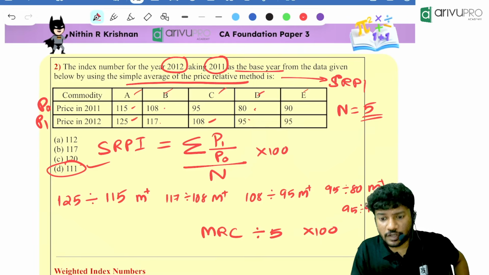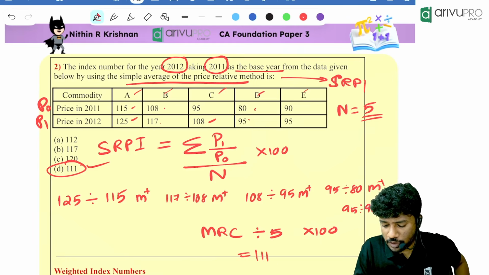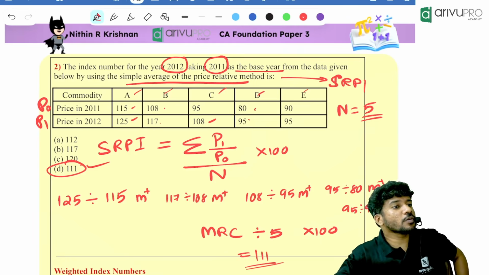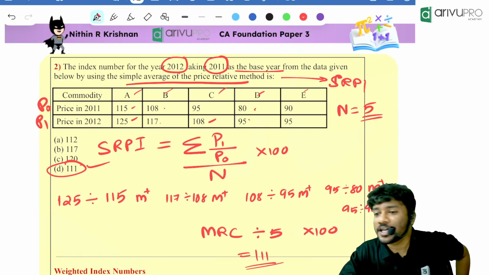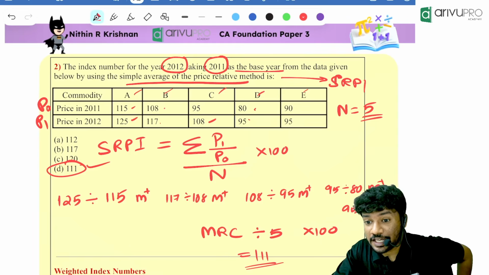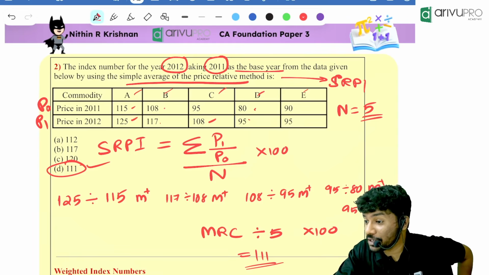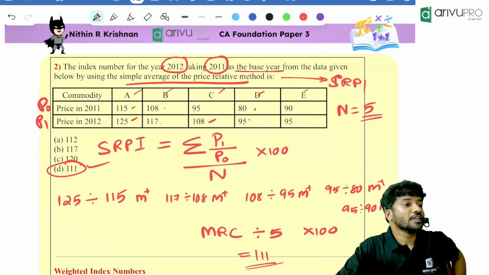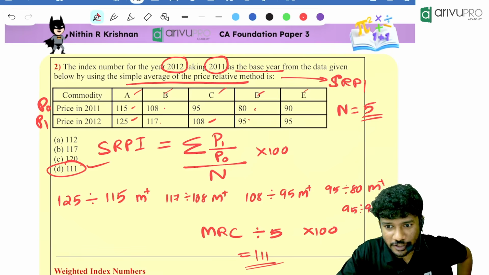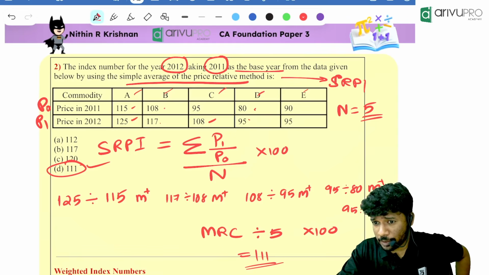111. Everyone got 111, which is equal to 111. So how much is the increment? 11 is the increment. The index went up by how much? 11. So everyone understood the concept. Whatever the question may be, you will be able to answer, right?